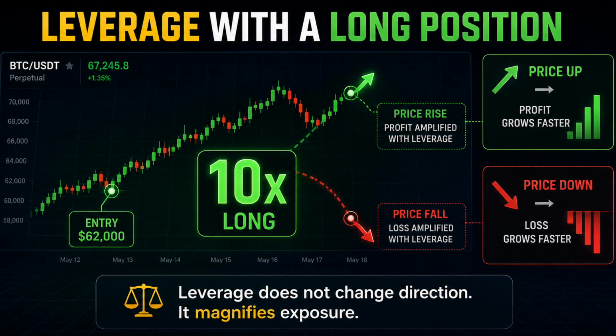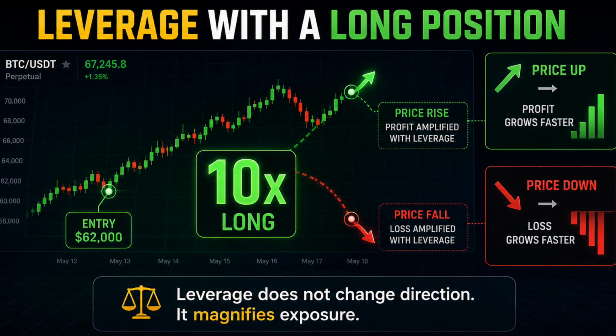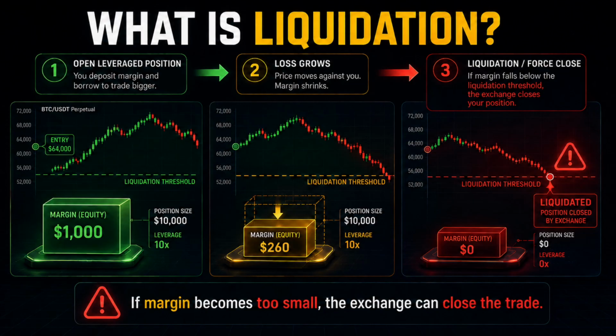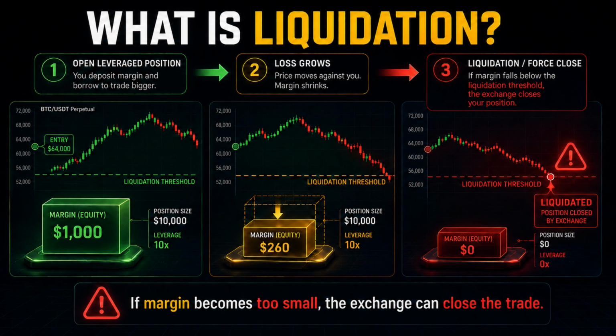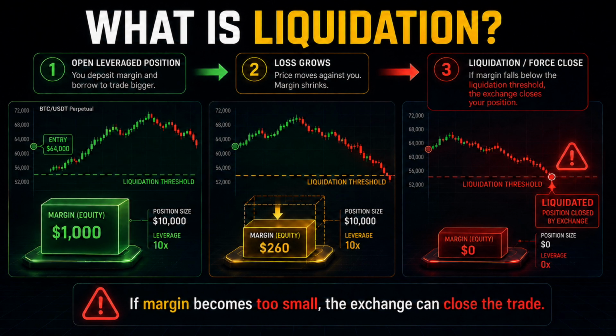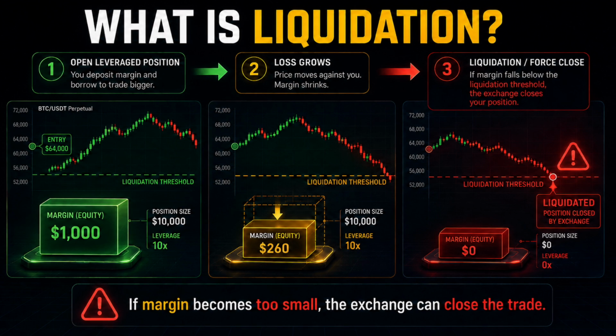Long still means you expect price to go up. Short still means you expect price to go down. Leverage simply makes the position larger than the money you put in. This is why high leverage can be dangerous. With low leverage, a small price move against you may only create a small loss. With high leverage, the same price move can create a much bigger loss.